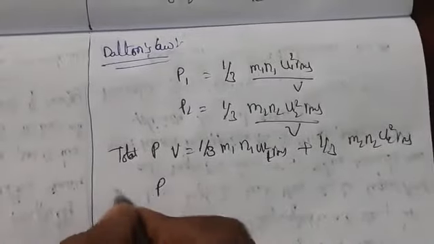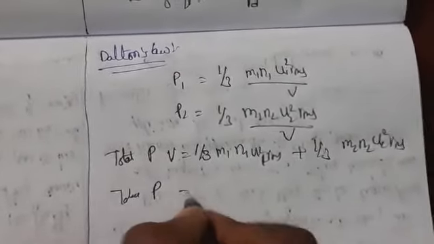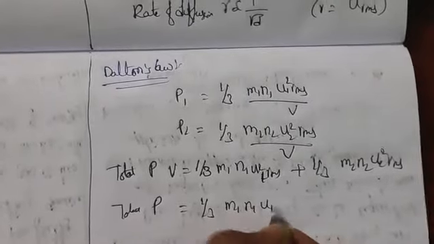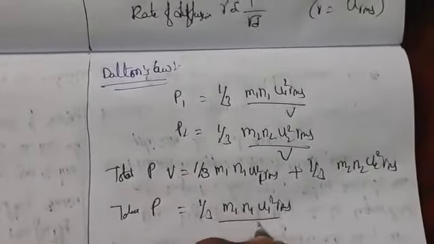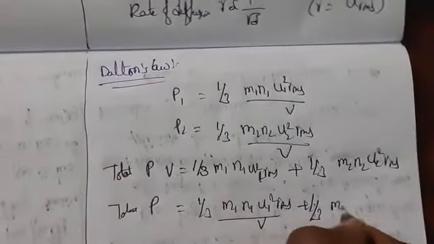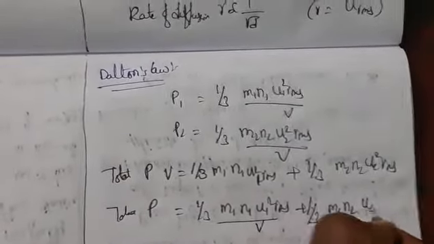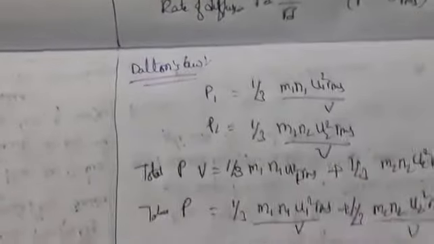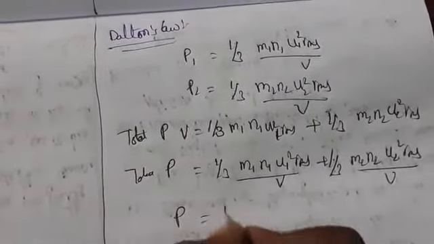Or if you write the total pressure, P is equal to 1 by 3 M1 N1 u1 square RMS by V plus 1 by 3 M2 N2 u2 square RMS by V. So this is nothing but Dalton's law. What is Dalton's law? Total pressure P is equal to P1 plus P2.